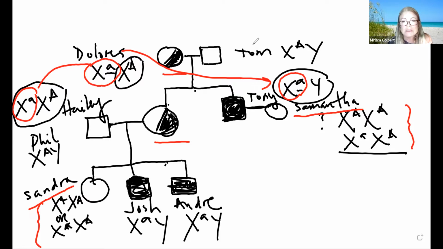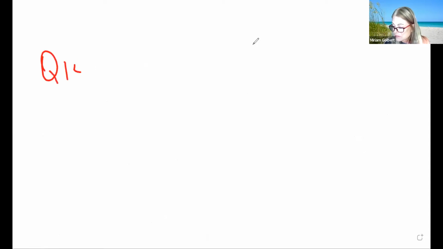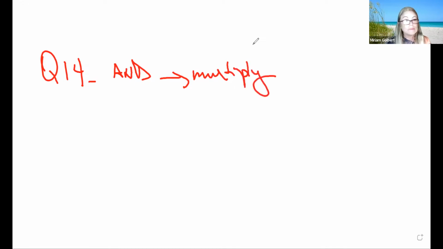So the next question is, what if Haley and Phil have another child, a boy, and normal sense of smell? What are the chances to have a boy and, which is the word that tells you that we need to multiply the probabilities, right? So to have a boy and have a normal sense of smell. So we're going to clear everything here. And now we're going to do question 14. And what are the chances of probability? Remember that if you see the word and, that means that we multiply both of the probabilities, right?